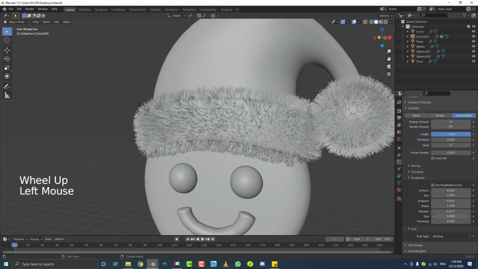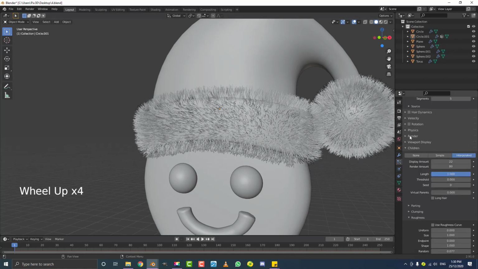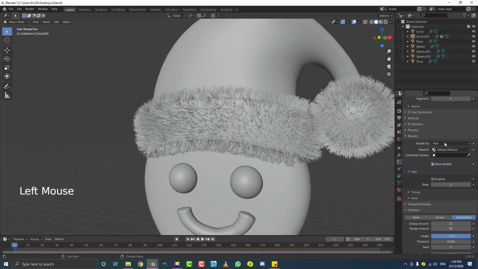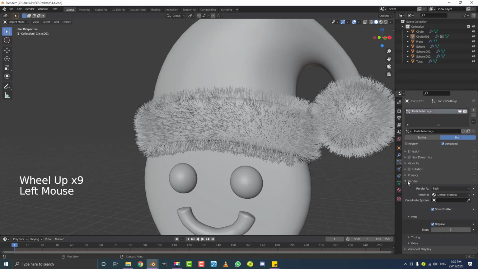And you can also mess around with the size of the strands just a little bit, the random variation there, and also try the threshold if you want, but just something like that is simple enough. So let's quickly go up now to the render tab, drop down there, and go to the path over here and make this B-spline. Okay, so now once you've done that, we have this first hair system ready to go. Just those few settings is all you need to do.